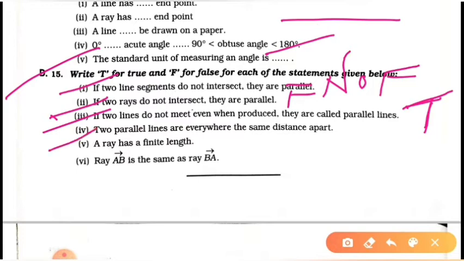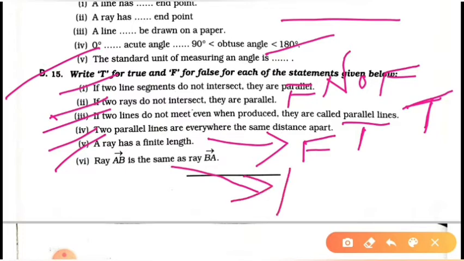Next, fourth, two parallel lines are everywhere the same distance apart. Yes, it's also true. Now fifth question, a ray has finite length. No, it's false. A ray has infinite length. A ray AB is the same as ray BA. No, it's also false.